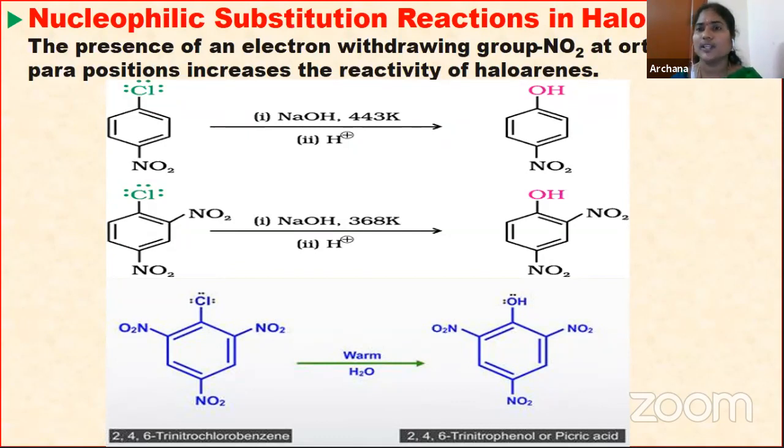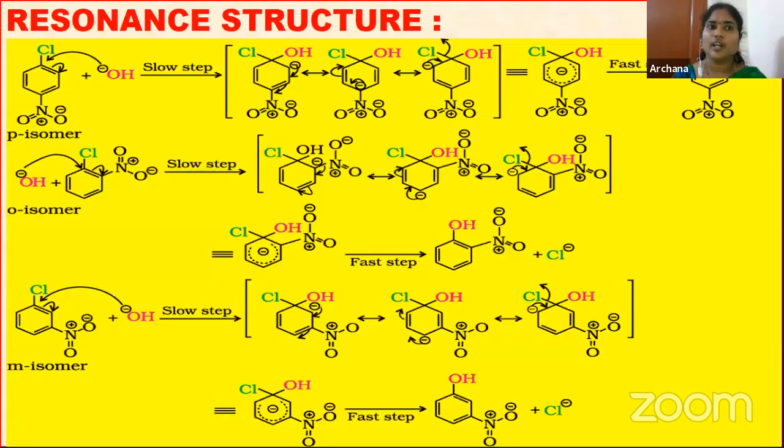Why does it increase? This NO2 group is an electron withdrawing group. Electron withdrawing group means it takes electrons from the benzene ring and so it stabilizes the benzene ring. See this one. First, when you observe this, where the nitrogen is present, if it is present at the ortho position, see where the negative charge is present: the negative charge is present at the ortho position.